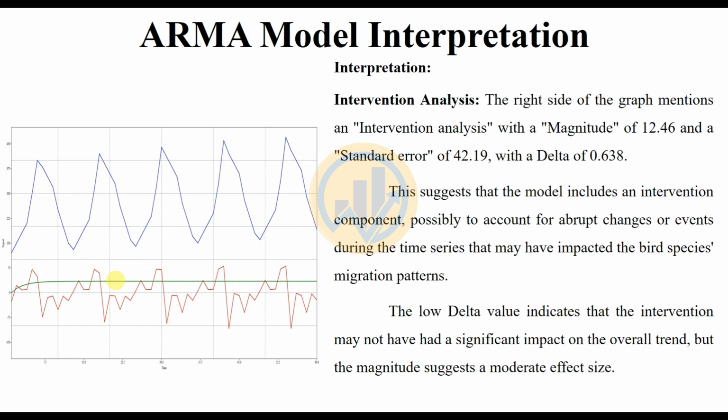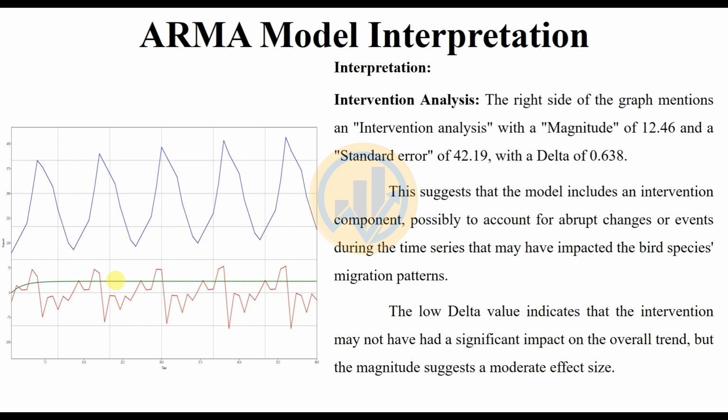So the next one is the intervention analysis. The right side of the graph mentions an intervention analysis with a magnitude value of 12.46, a standard error value of 42.9, and a delay value of 0.638. This suggests that the model identified an intervention component, possibly accounting for an abrupt change or event during the time series that may have impacted the bird species migration pattern.